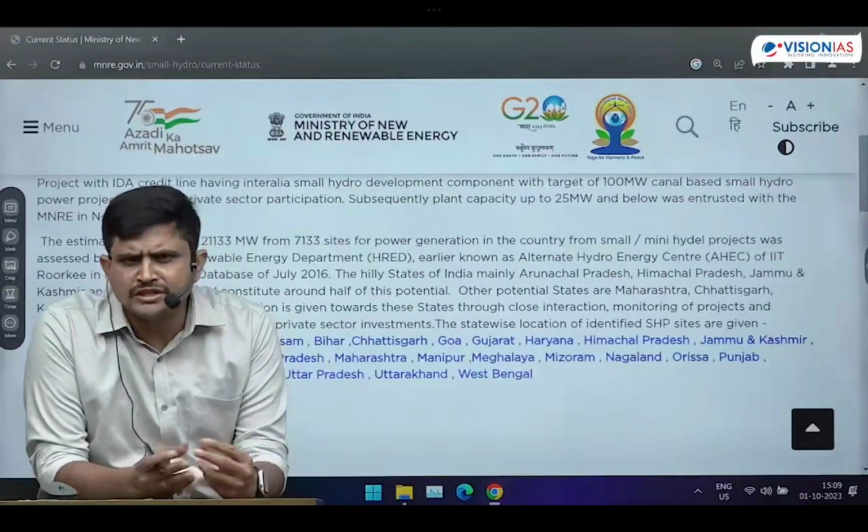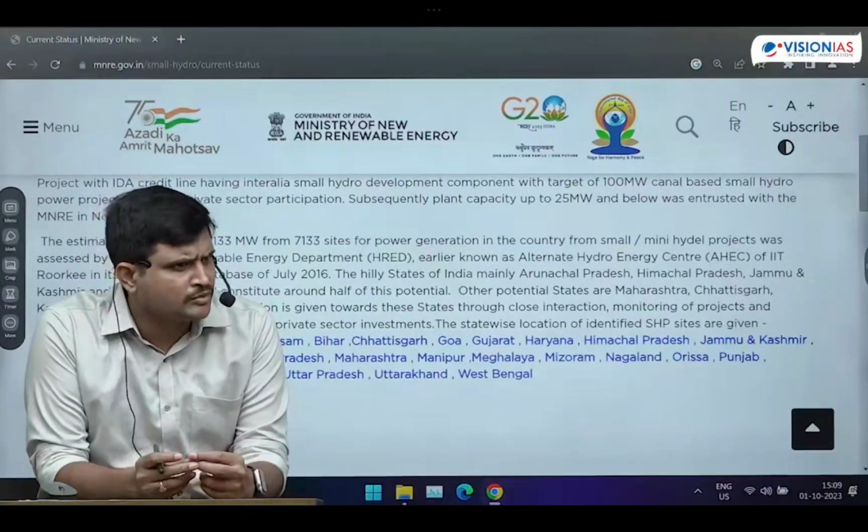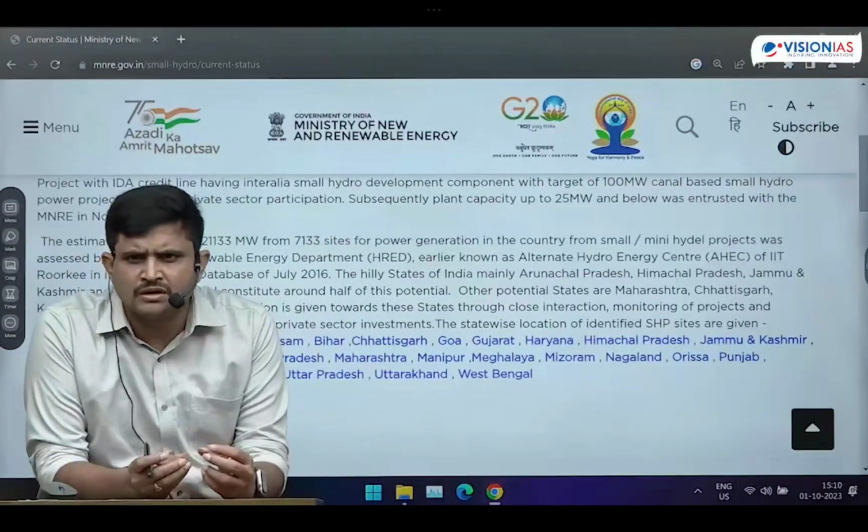Constant power production is possible throughout the year with small hydropower plants because they are established on runoff, meaning perennial rivers. They are easy to install with less cost, and the cost becomes very low in this case.